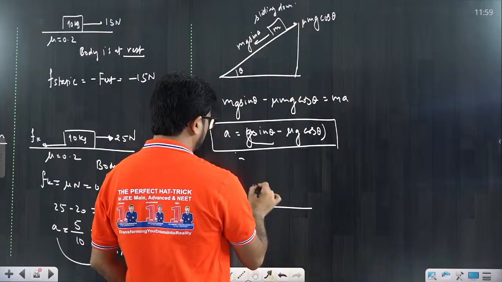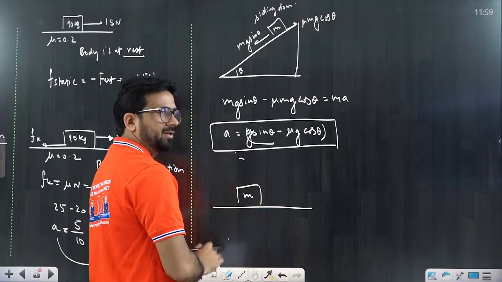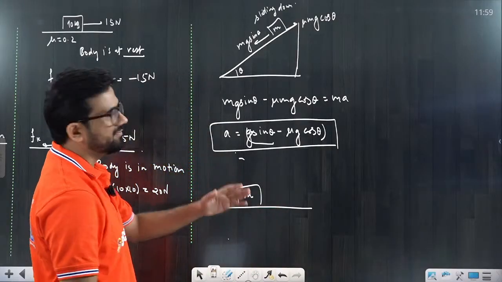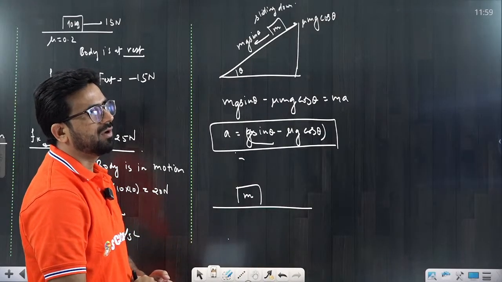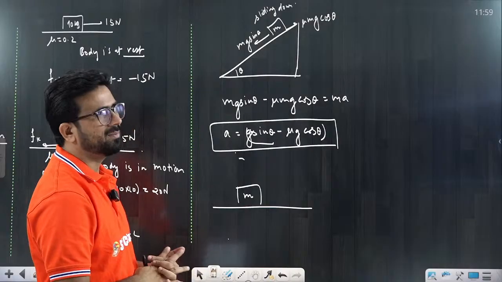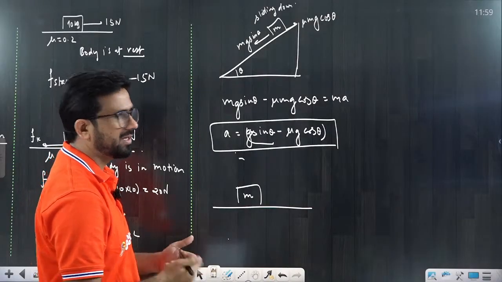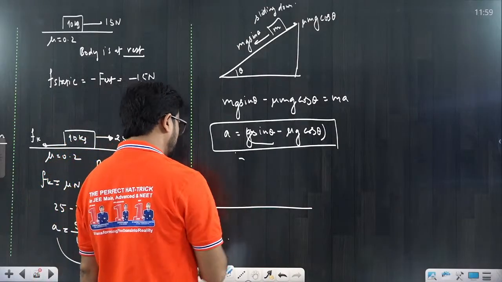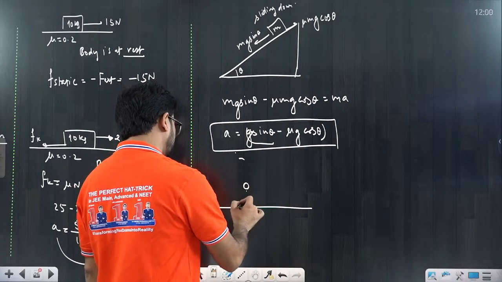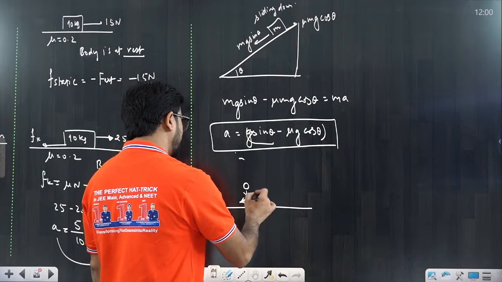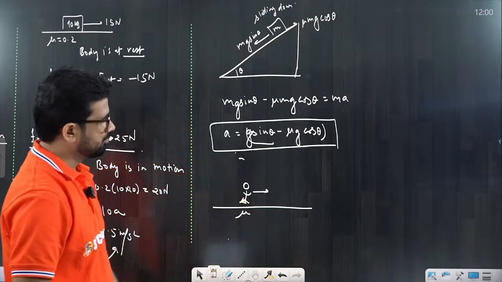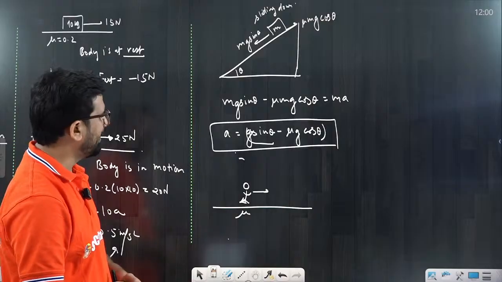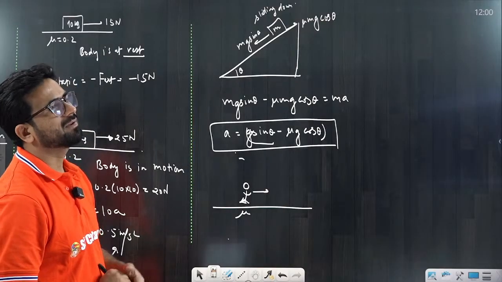Suppose there is one block of mass m moving on a rough surface. The very first question that comes to you is, due to this friction, what can be the maximum acceleration? Or suppose there is one man, an athlete, who wants to run on this ground, and mu between his shoes and the ground is the mu value. The question is, what can be the maximum acceleration of this athlete?